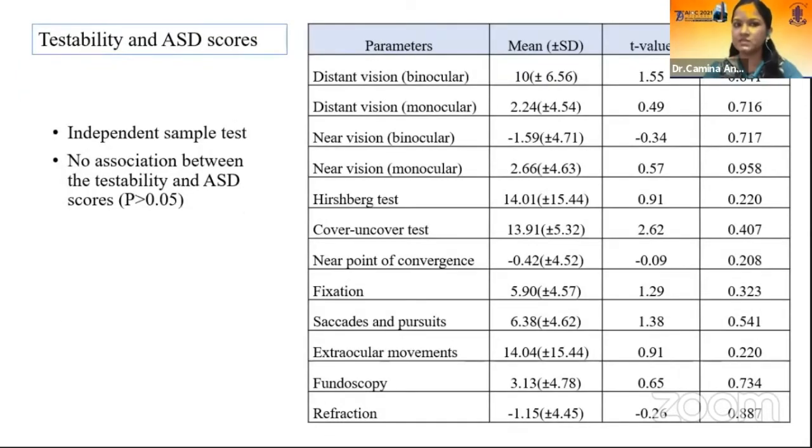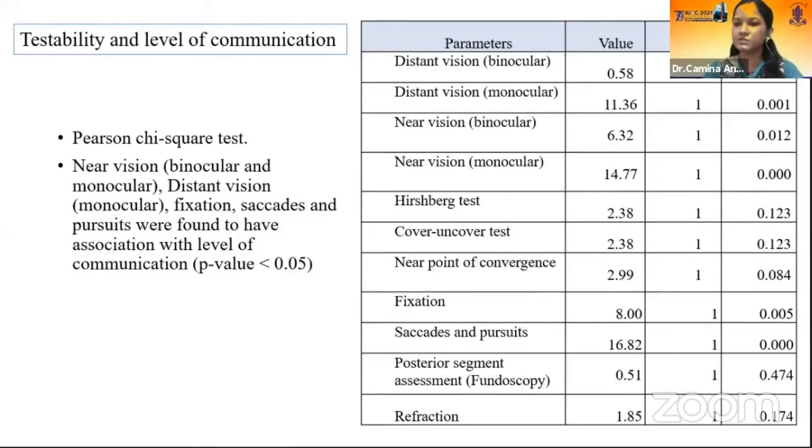Comparing the ASD score with the testability with an independent sample test, there was no association between the testability and the ASD score. Comparing the testability with the level of communication using the Pearson chi-square test, near vision, distant vision, fixation, saccades, and pursuits are found to have association.